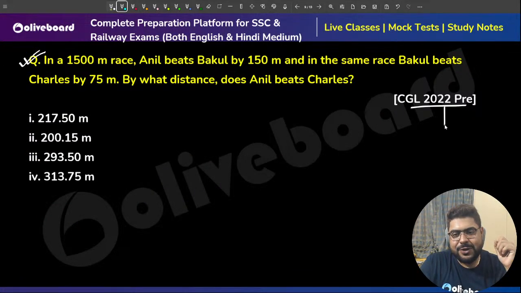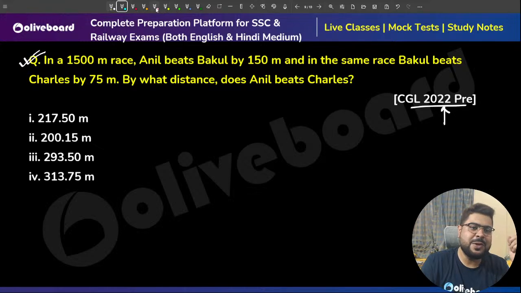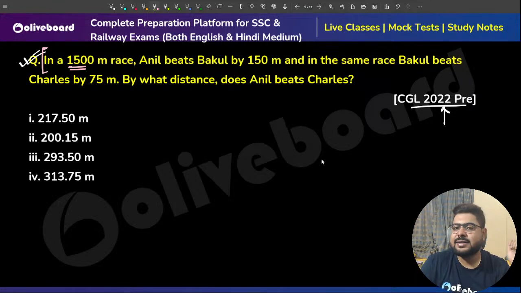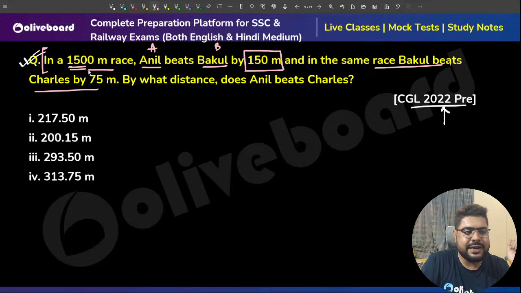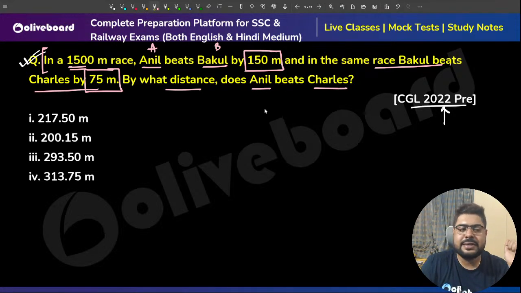CGL 2022 P. Don't worry, if you open the 2023 paper, 24 paper, you will get one question from here. In a 1500 meter race, Anil A beats Bakul B by 150 meters. In the same race, Bakul beats Charles by 75 meters. By what distance does A beat C? Charles means C.